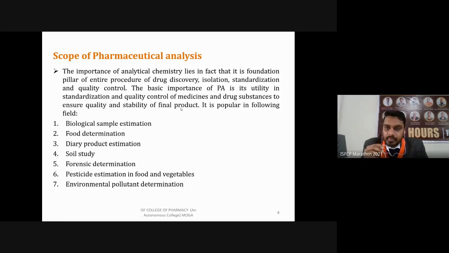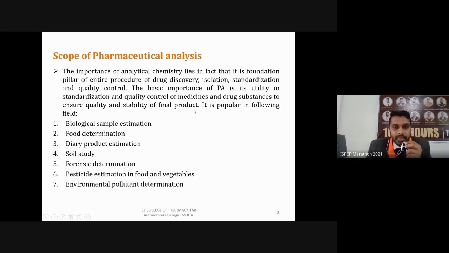Okay, if it is stable, and under what conditions it is stable, and whether the final product that we are producing is stable at storage, so that for how much time we can store it and when we can use it. So all these studies are part of this pharmaceutical analysis in industries.